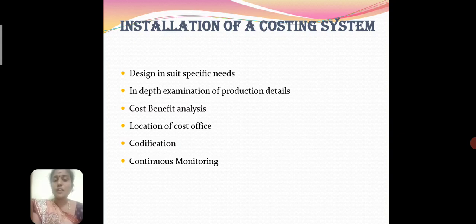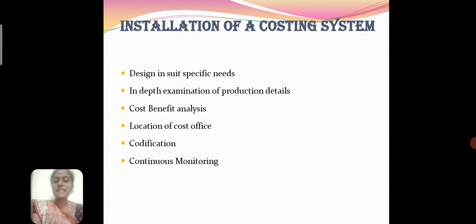Next we have discussed the installation of a costing system. A cost accounting system is a set of plans, programs, procedures and documentation designed to accumulate cost, assign it to products, processes and jobs, and report cost information to management at all levels. It assists management in planning, control, performance appraisal, analysis of product and profitability, and optimum utilization of physical and financial resources for achieving organizational objectives.